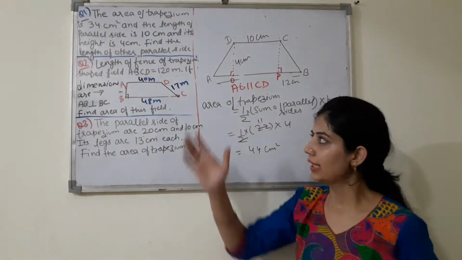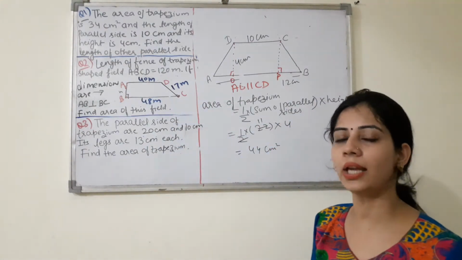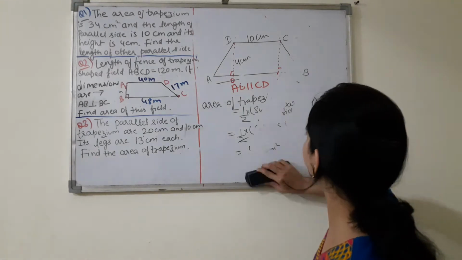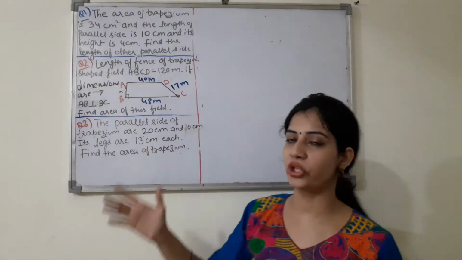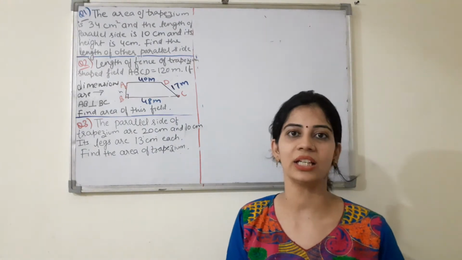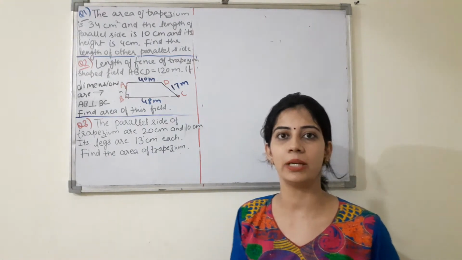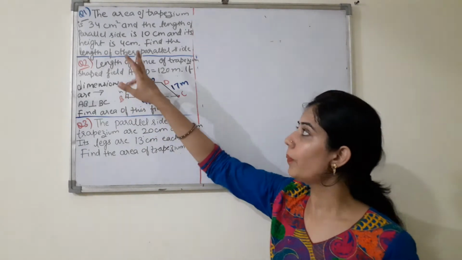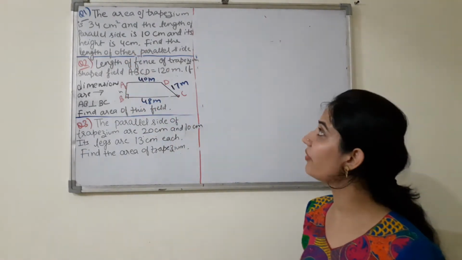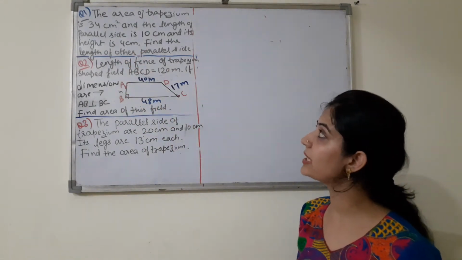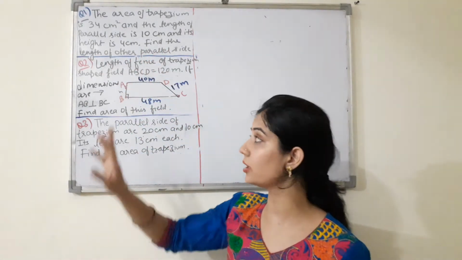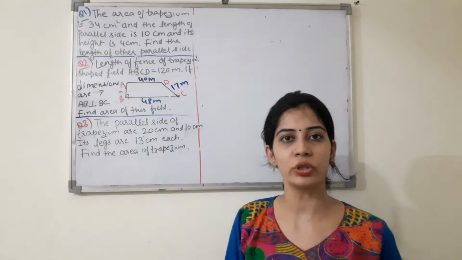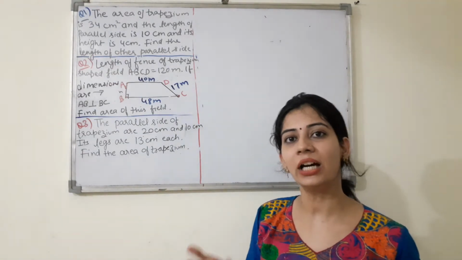Now we will do some questions which are based on the area of trapezium. The first two questions I have taken from the NCERT class 8 book, chapter number 11, mensuration, right? In the first question, the area of trapezium is given as 34 centimeter square, the length of one parallel side is 10 centimeter and the height is given as 4 centimeter. You have to find the other parallel side.